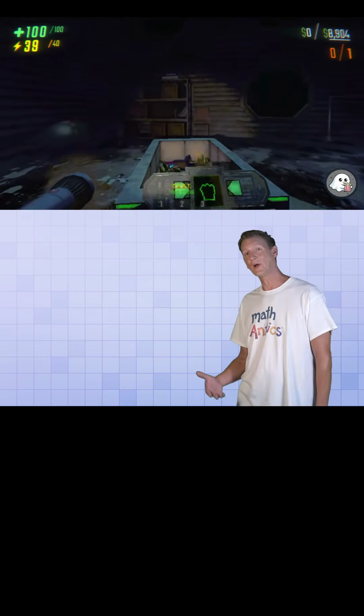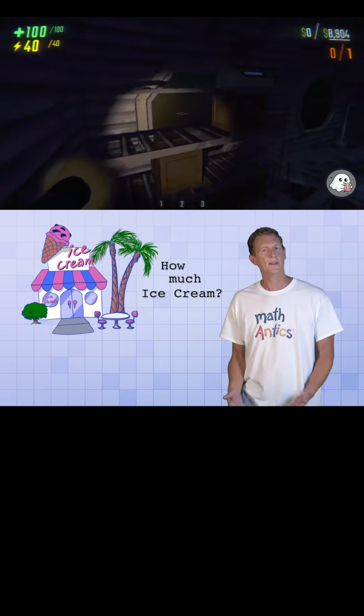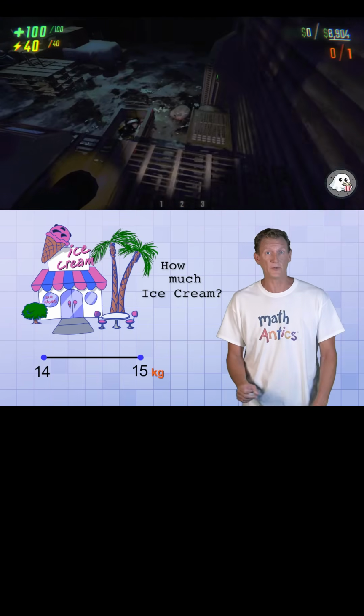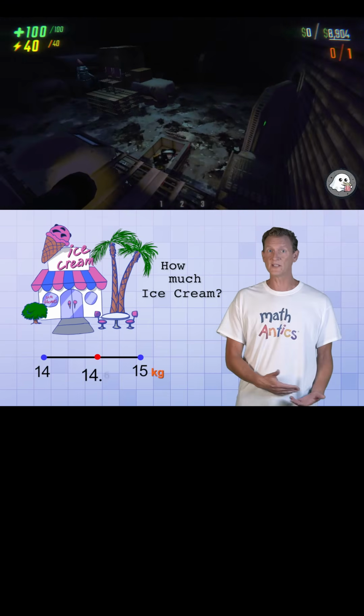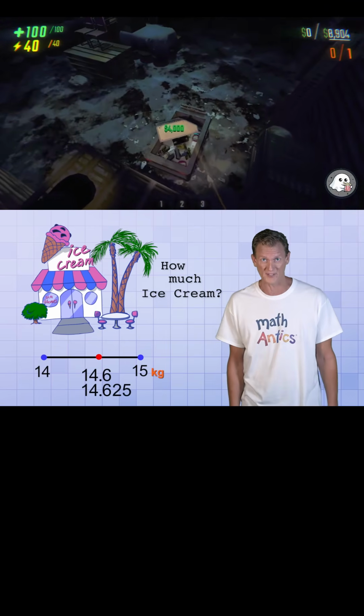For example, if you ask an ice cream shop how much ice cream they sold on a hot Saturday afternoon, they might tell you 14 or 15 kilograms. But they could also tell you that it was any number in between, like 14.6 kilograms, or even 14.625 kilograms if they can measure that precisely.